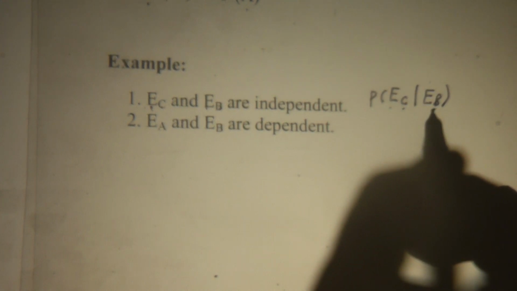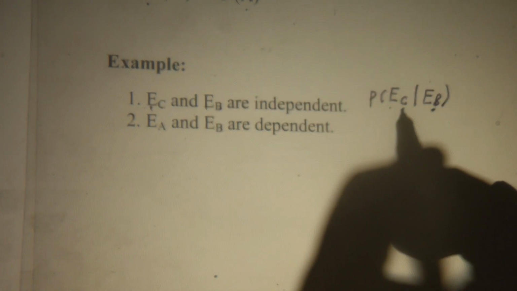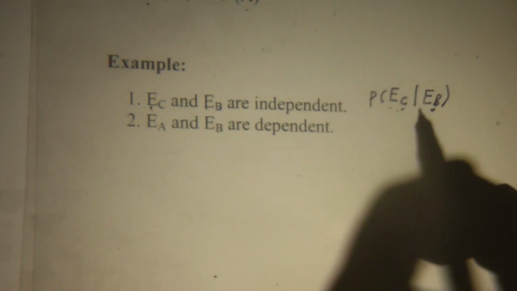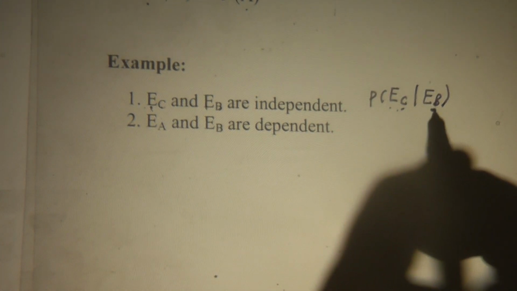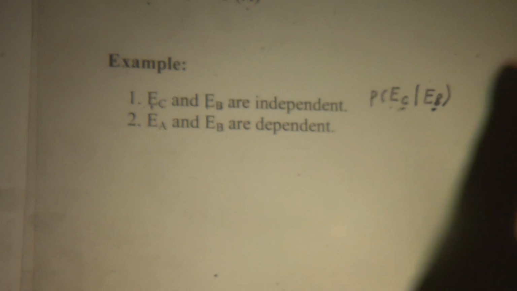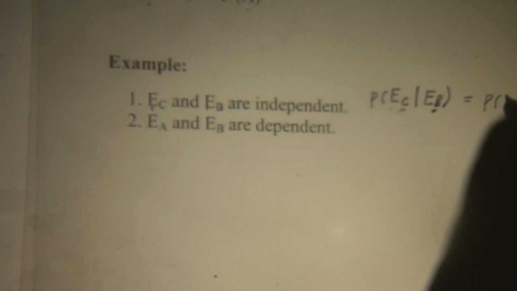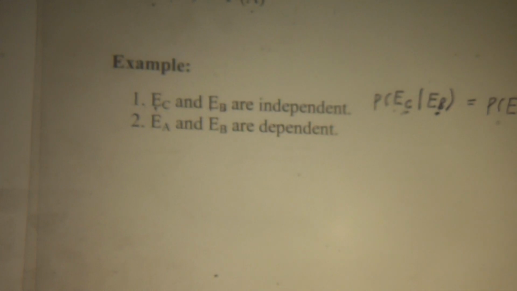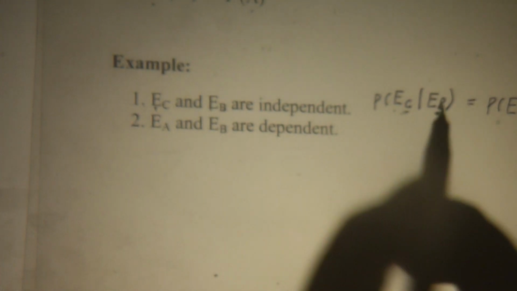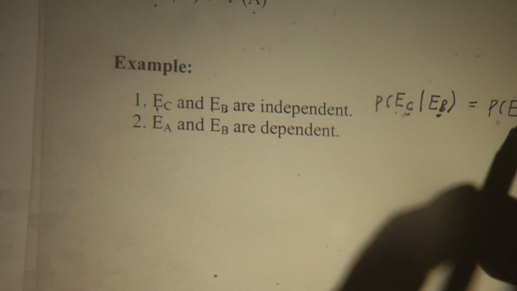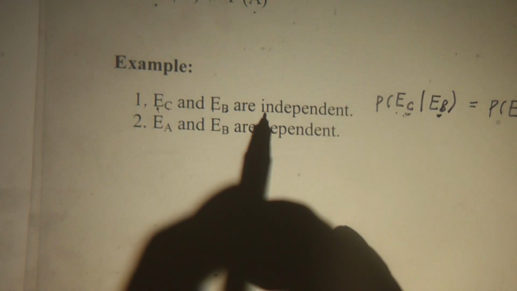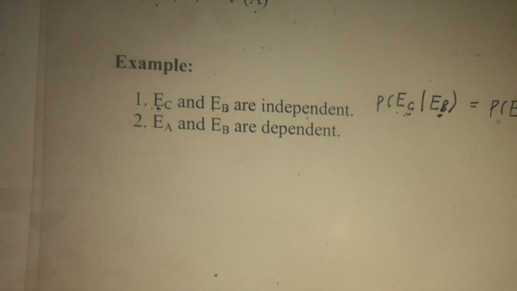I know nothing about whether this person is handsome or not. These two pieces of information are irrelevant. So the conditional probability equals the unconditional one. In this case, they are independent. E_C and E_B are independent.